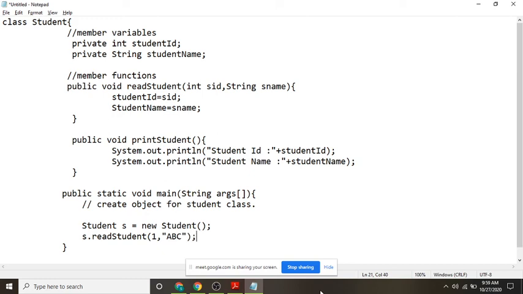I'm calling this method, and then I will also call s dot printStudent.